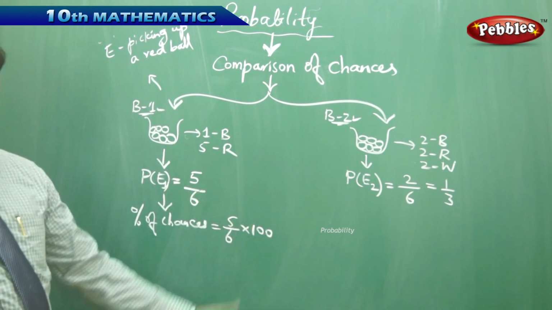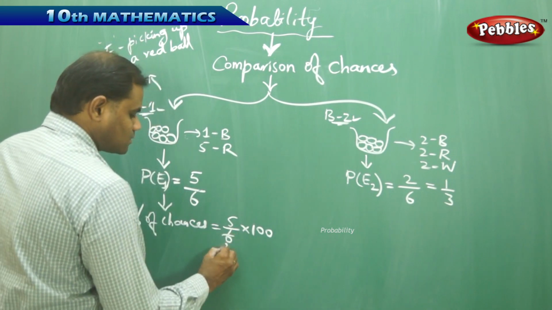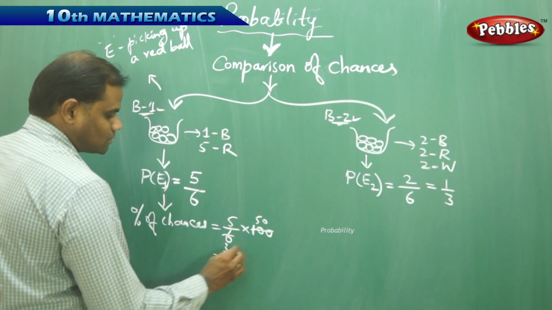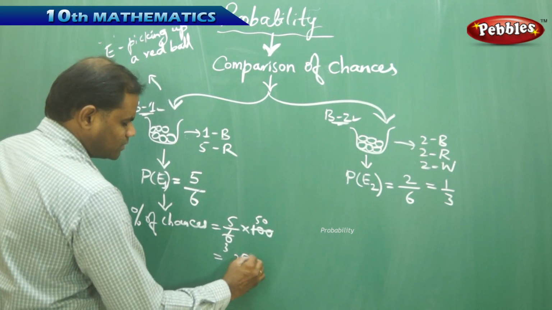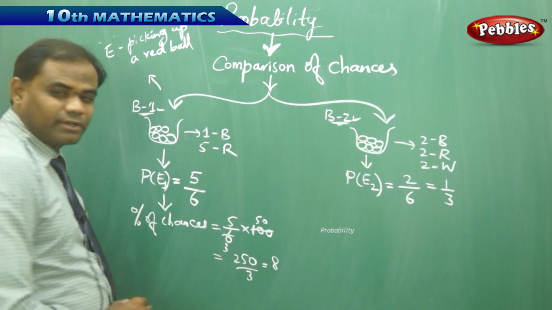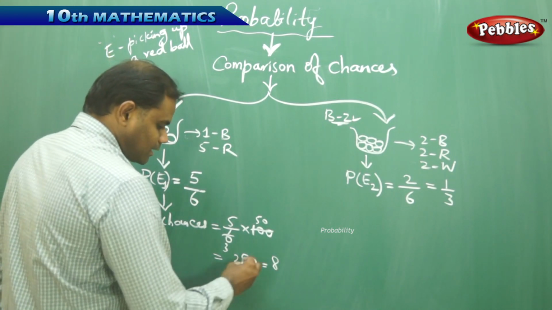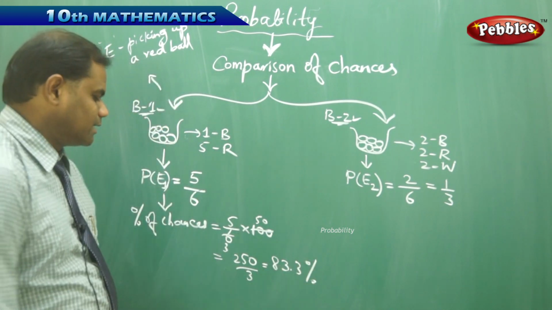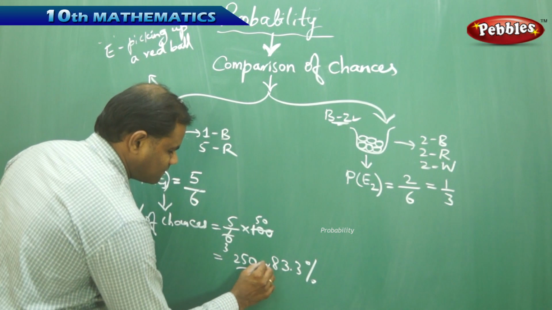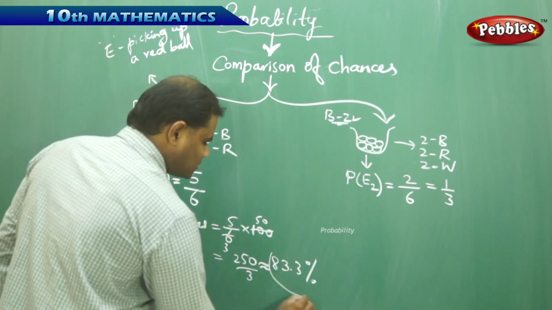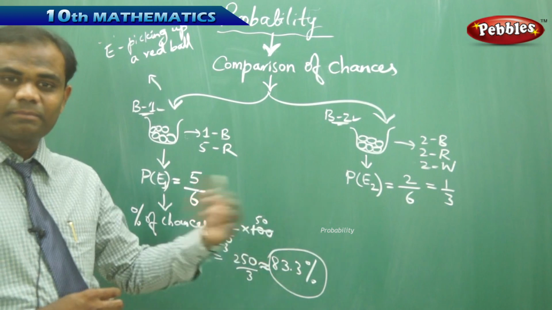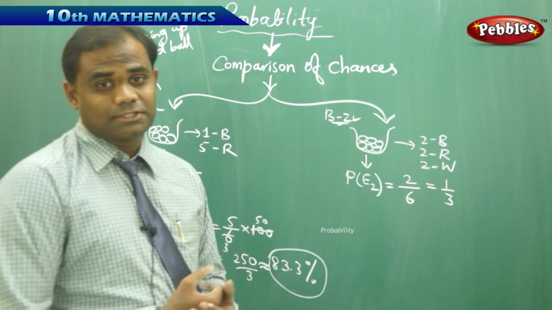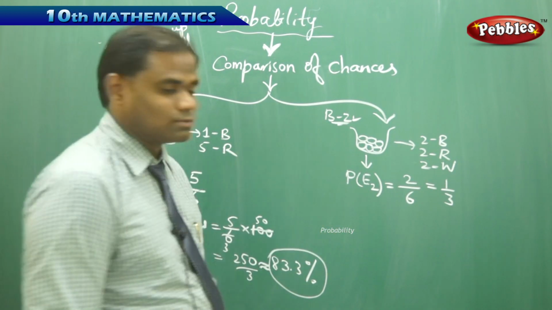For bag 1, 5 by 6 multiplied by 100 gives approximately 83.3%. So the percentage of chances of picking a red ball from bag 1 is 83.3%. Let's see the percentage of chances of picking a red ball from bag 2.